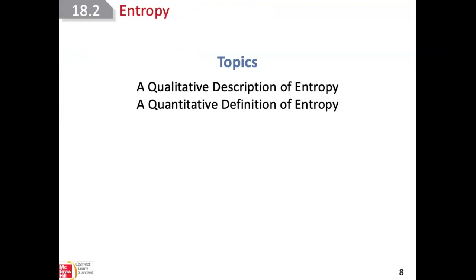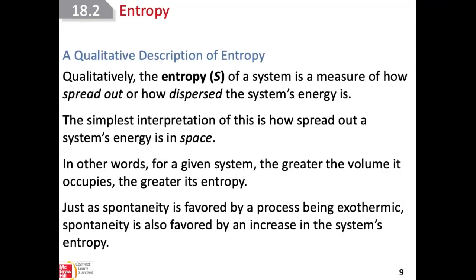Another factor that actually affects the spontaneity of the reaction is called entropy. Entropy, the variable is S, capital S. The entropy of a system is a measure of how spread out or dispersed the system's energy is.